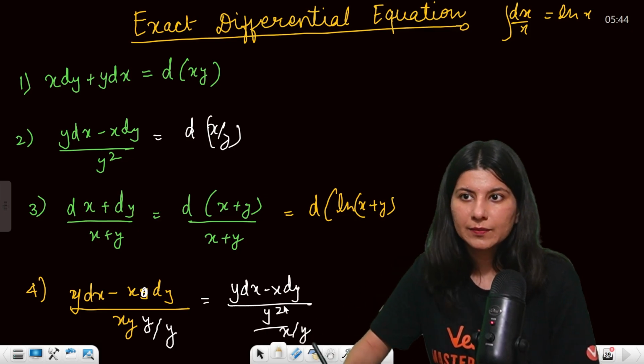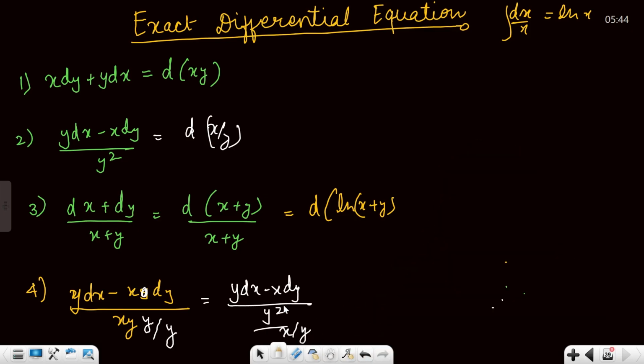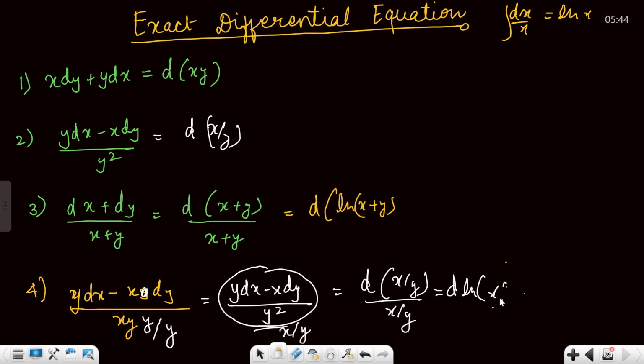Okay. So this is going to become d of x by y upon x by y. So this is what? d ln x by y. Don't you think? This is d ln x by y. Yes. Alright, so this is it.